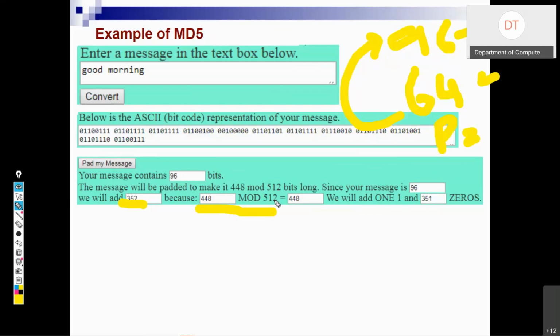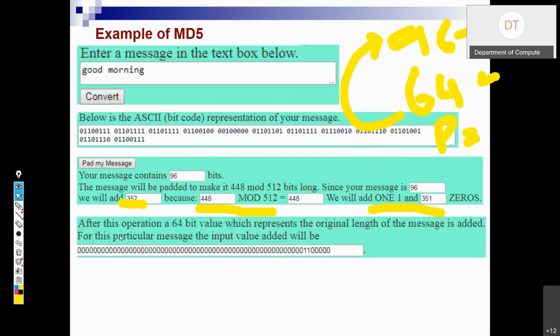Next what we will do, we will add 1 and 351 zeros. So this is for padding. We are adding 1 and 351 zeros. Okay. So after this operation, a 64-bit value which represents the original length of the message is added.